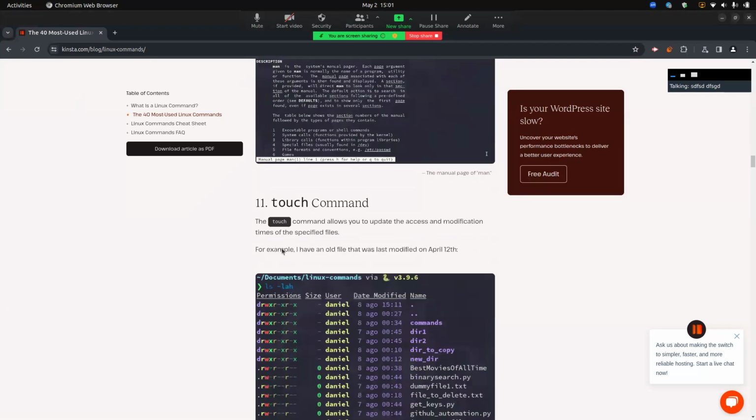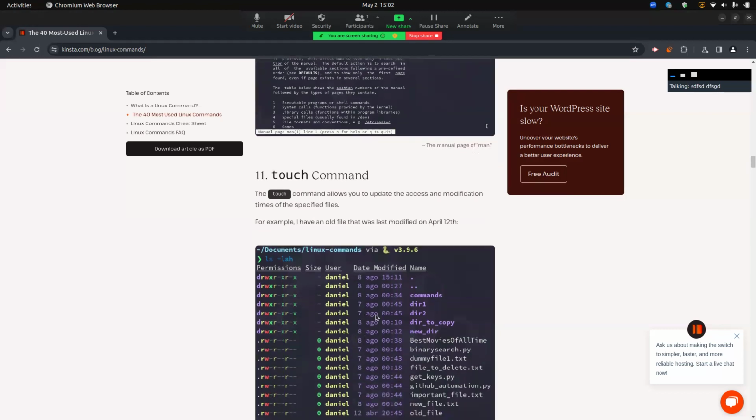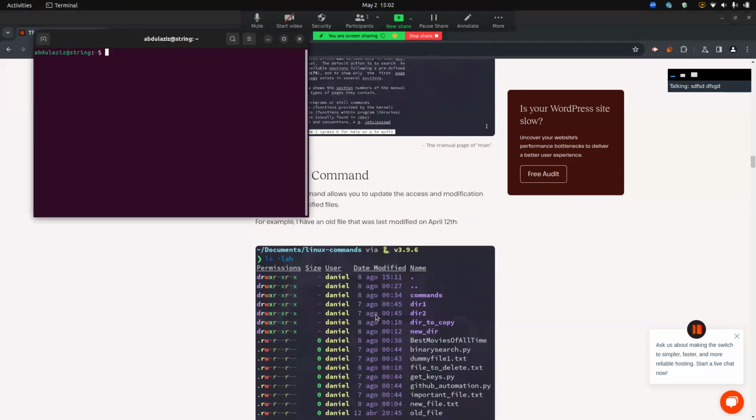Another popular command is touch, and touch lets you update the access and modification times of specified files. For example, I have an old file that was last modified on April 12th. So we are trying to use the touch command.